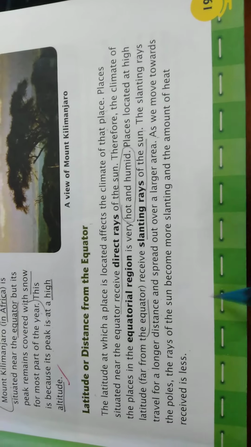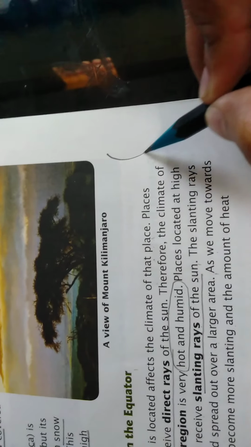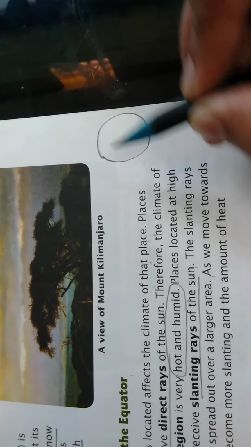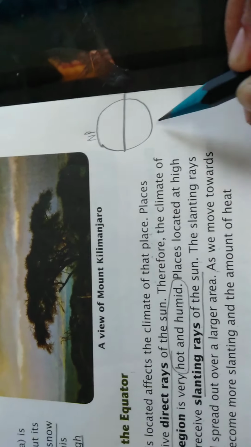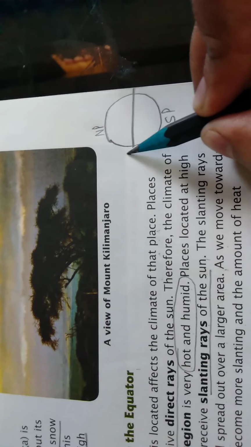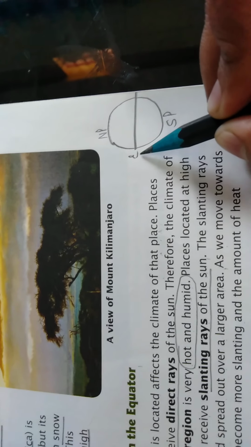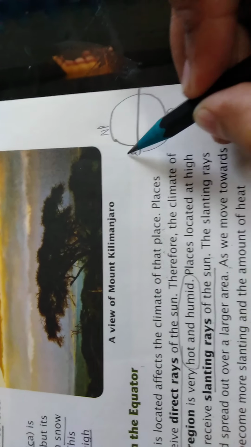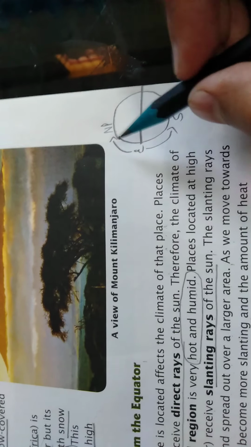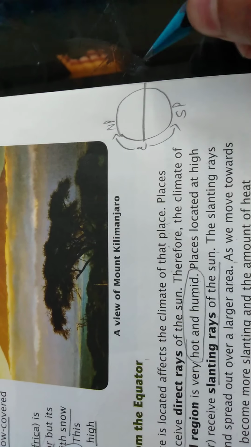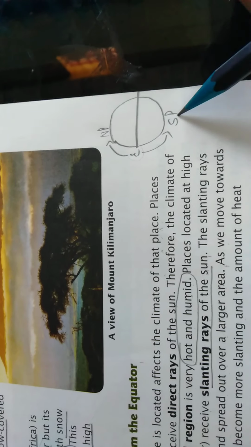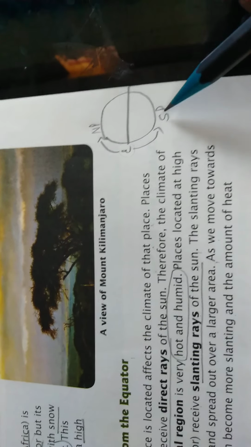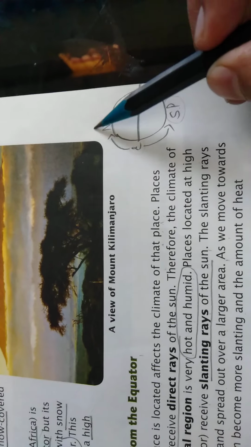So as we move, for example, this is our earth and this is the equator. Okay, this is the north pole and this is the south pole. So if we move from the equator to the north pole, the temperature decreases. Okay, so as we move from the equator to the north pole or the south pole, the temperature decreases, due to which these are the areas which are the coolest areas of the world.